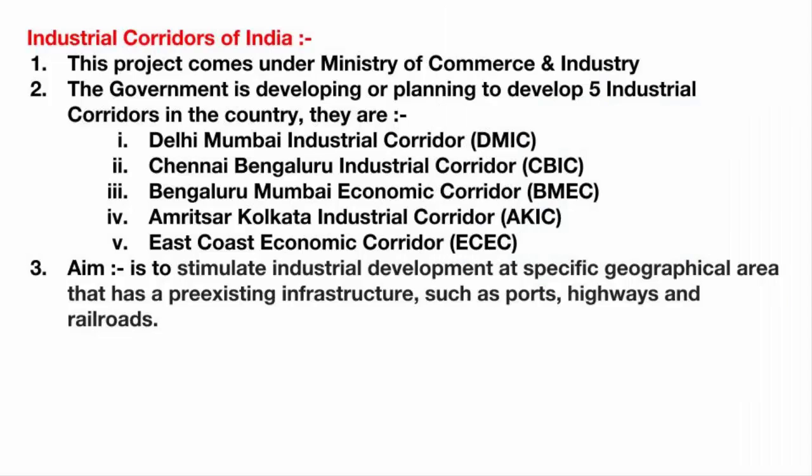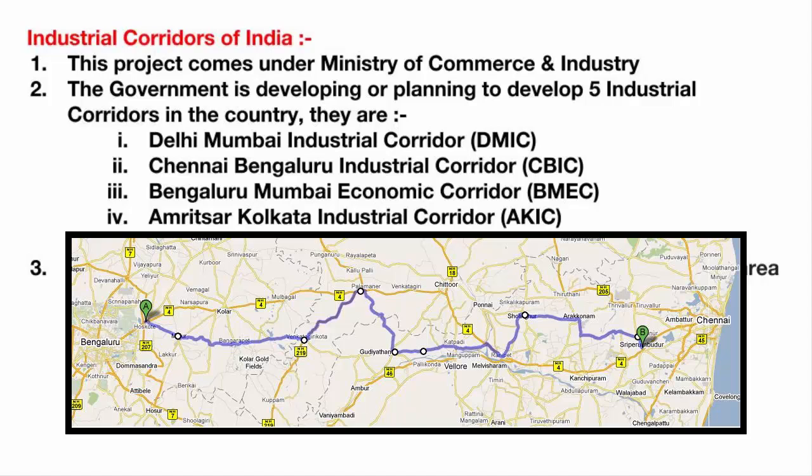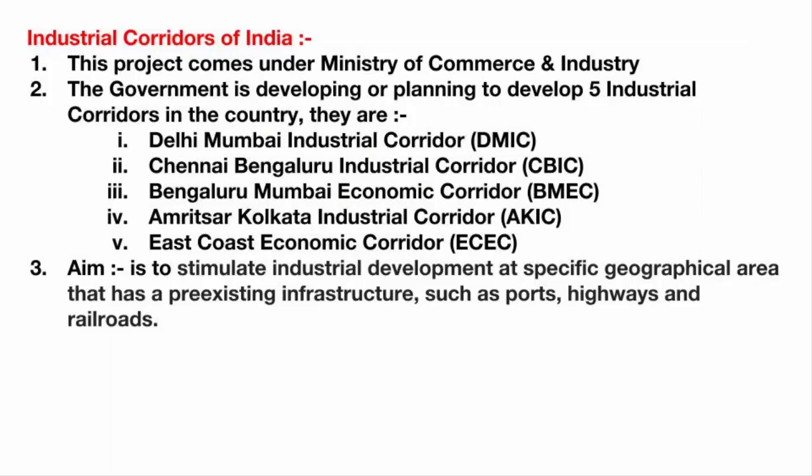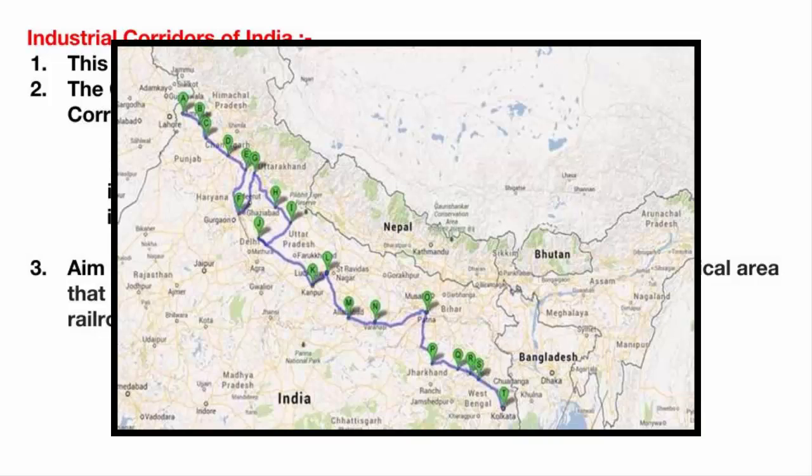The second industrial corridor is the Chennai-Bengaluru Industrial Corridor, CBIC. This corridor covers the states of Tamil Nadu, Andhra Pradesh and Karnataka. The third one is the Bengaluru-Mumbai Economic Corridor, BMEC. This one covers the states of Maharashtra and Karnataka. The fourth one is the Amritsar-Kolkata Industrial Corridor, AKIC. This one covers the states of Punjab, Haryana, Uttarakhand, Uttar Pradesh, Bihar, Jharkhand and West Bengal. Now all these sites have been identified as integrated manufacturing clusters. A cluster means a group of similar things.